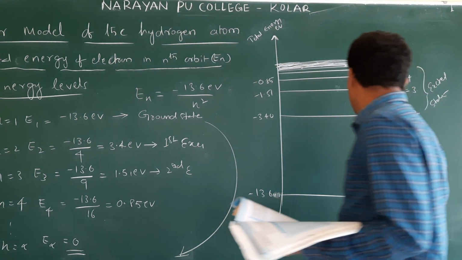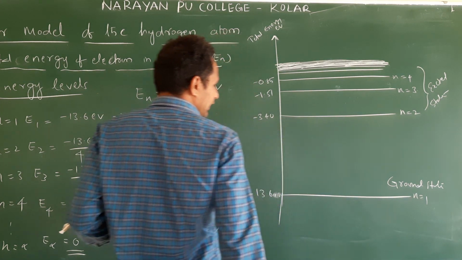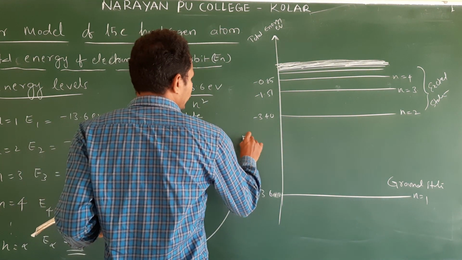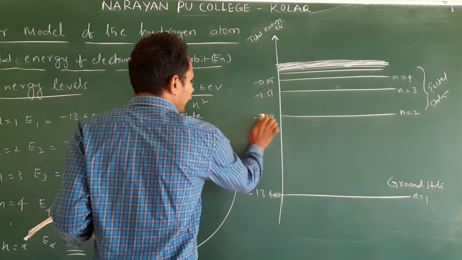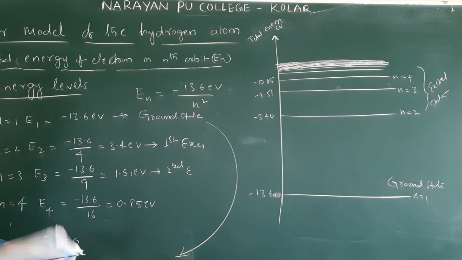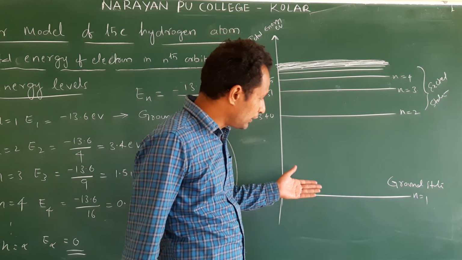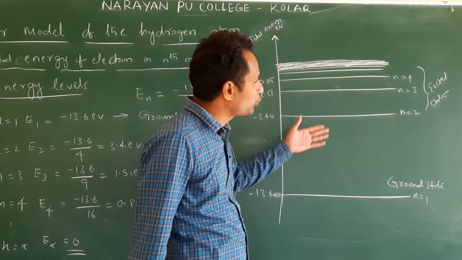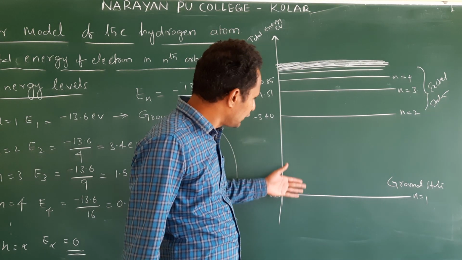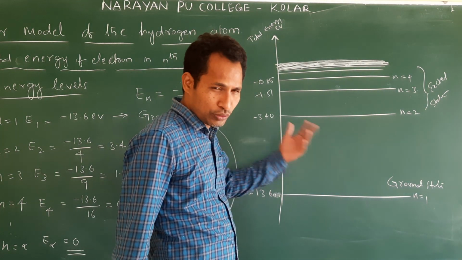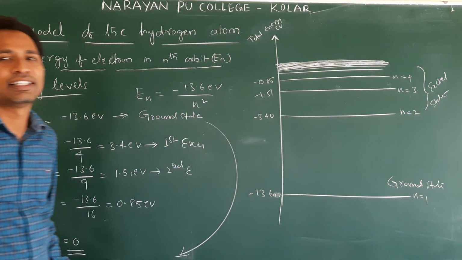Okay. How do we know when an electron jumps from the ground state to the first excited state? What do we do? E2 minus E1. Right, like that. We find the amount of energy required to move the electron from the ground state to the first excited state. The energy difference, whatever it is, if you supply that amount of energy to the electron, it goes to the first excited state.